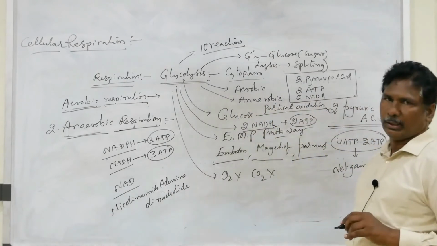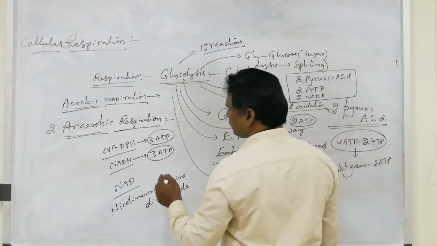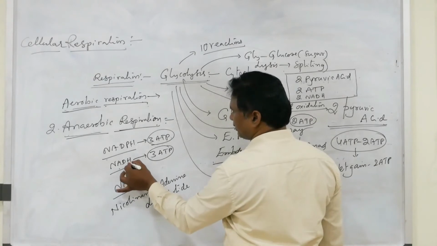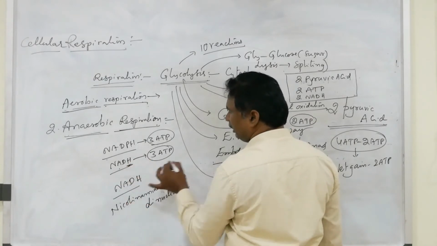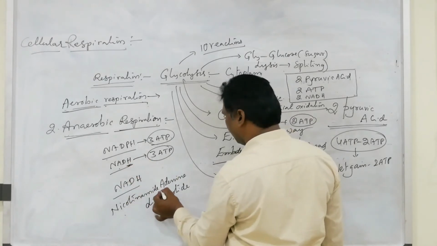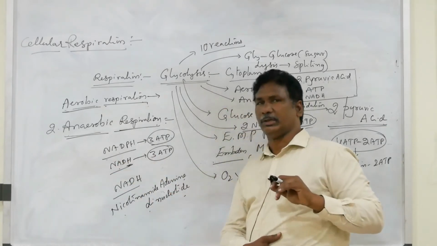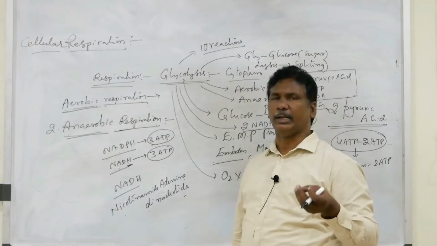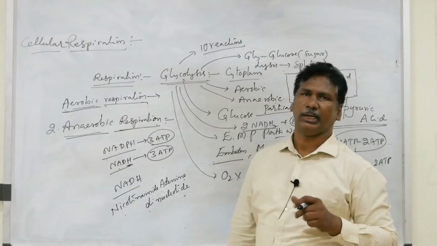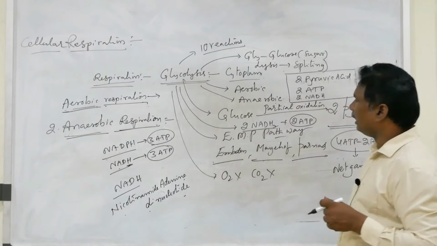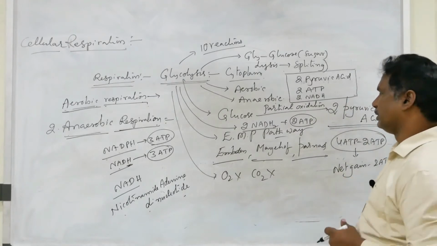Nicotinamide adenine dinucleotide, that is the NAD. The H means reduced form, the reduced form of nicotinamide adenine dinucleotide. What is the meaning of NADPH? Nicotinamide adenine dinucleotide phosphate.